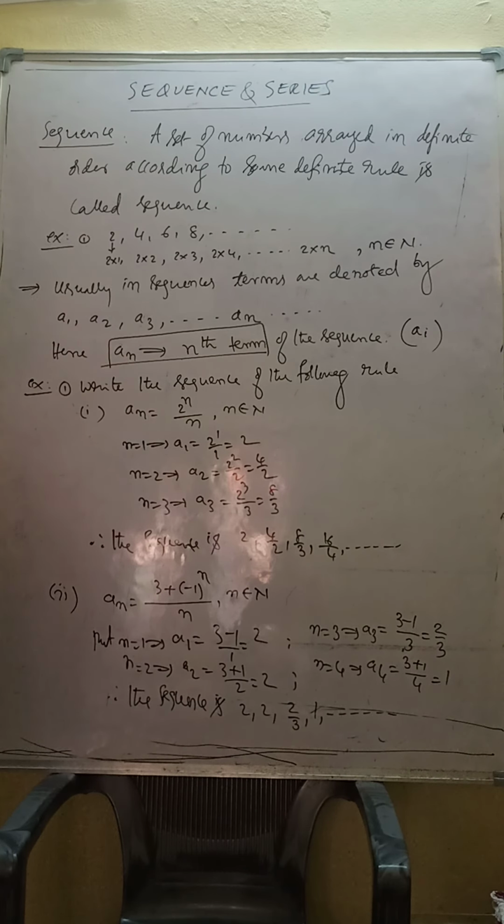By practice only you will come to know. Okay, please copy.